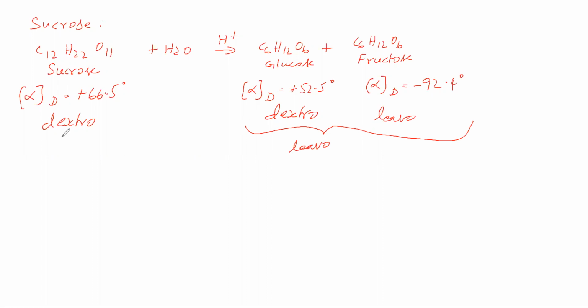Now dextrorotatory is converting into levorotatory, therefore it is called inversion of sugar. Inversion of sugar is nothing but hydrolysis of sugar in the presence of acid, so it is called invert sugar. From this we can say sucrose is a disaccharide of glucose and fructose.